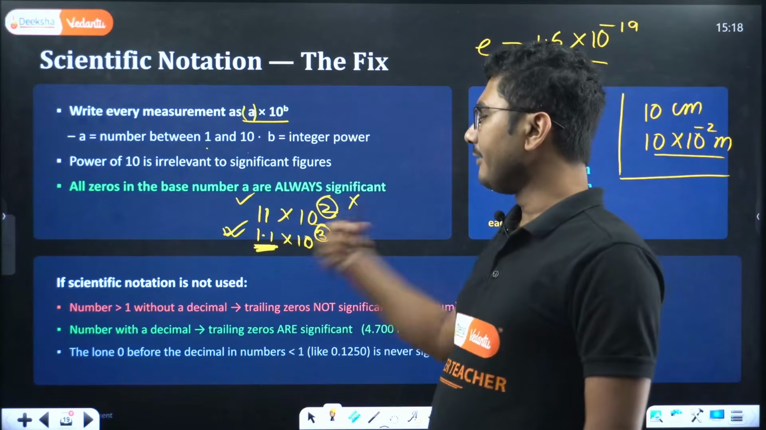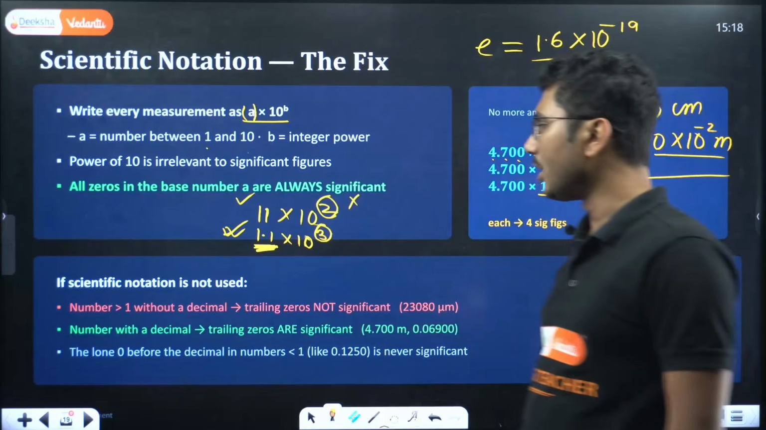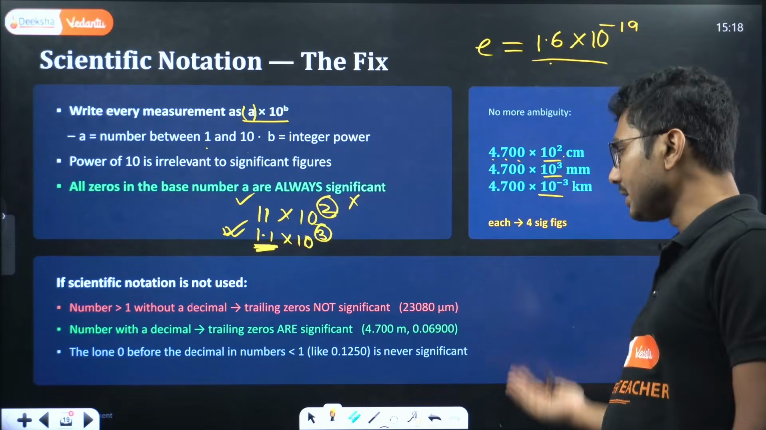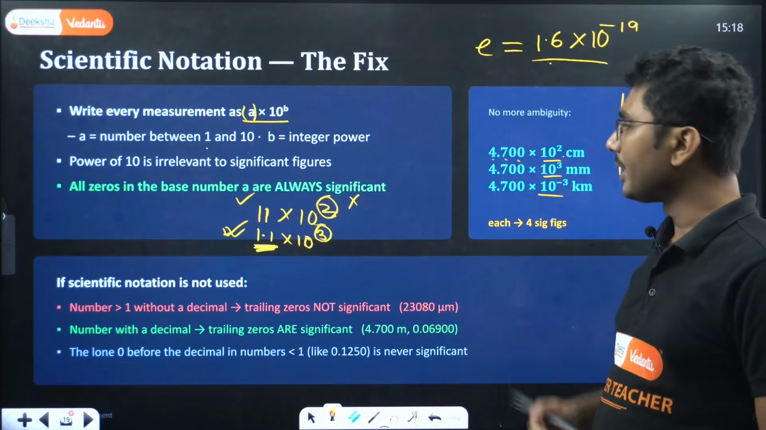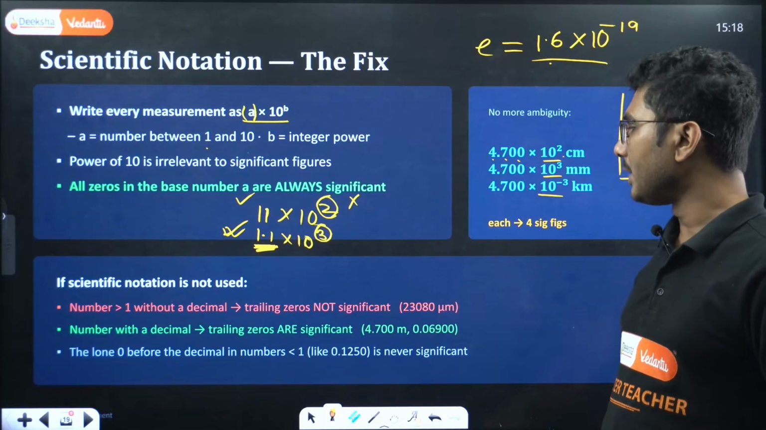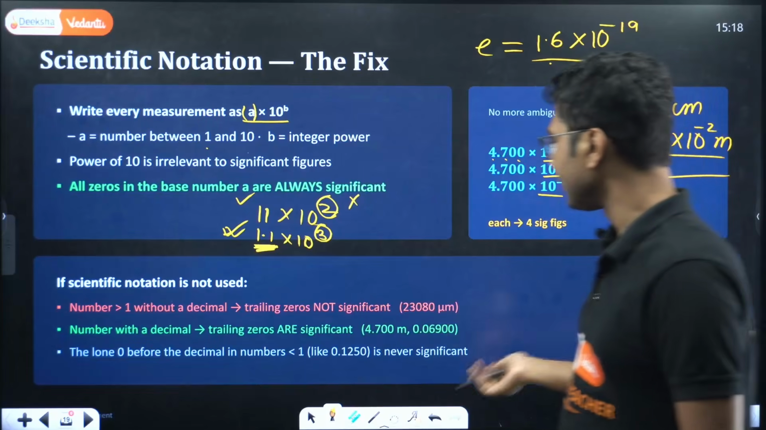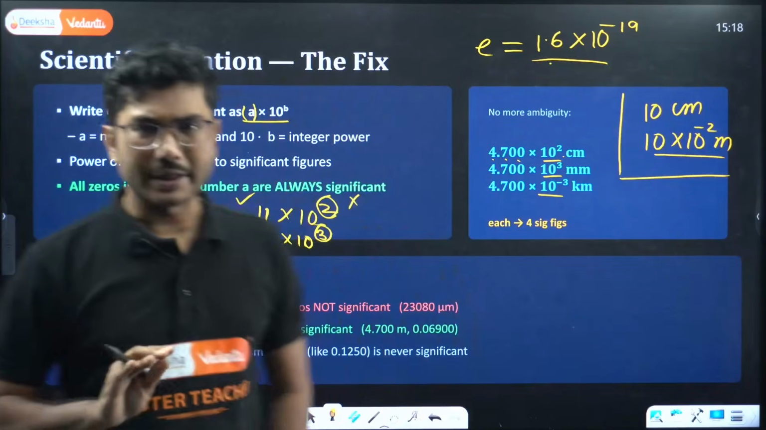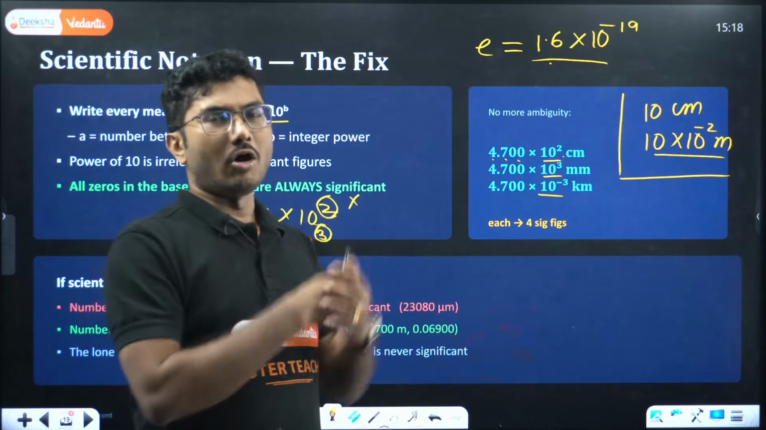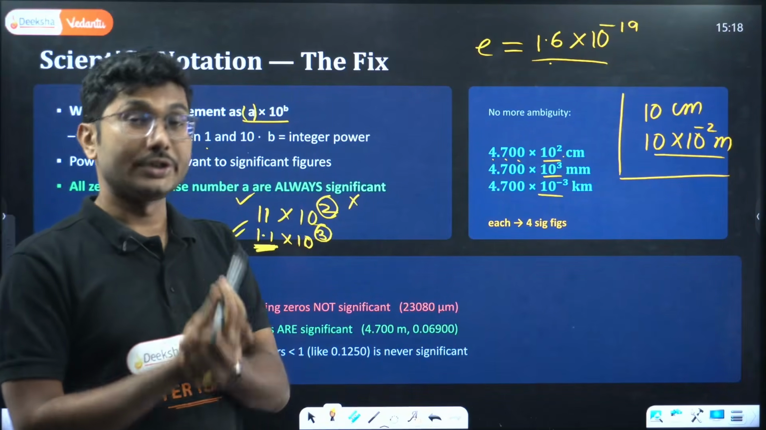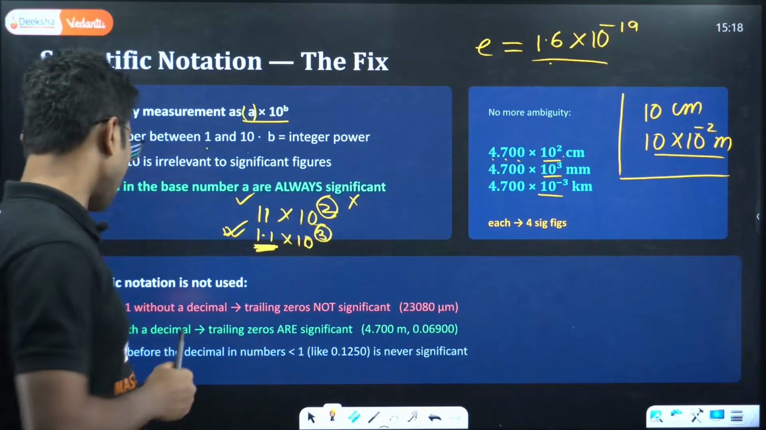If scientific notation is not used, for a number greater than 1 without a decimal, trailing zeros are not significant. For a number with a decimal, trailing zeros are significant. The zero before the decimal in a number less than 1, like 0.12050, is never significant. These are complicated things, but scientific notation is obviously the most modern way of using significant figures, and that's why it is mostly in use as well.